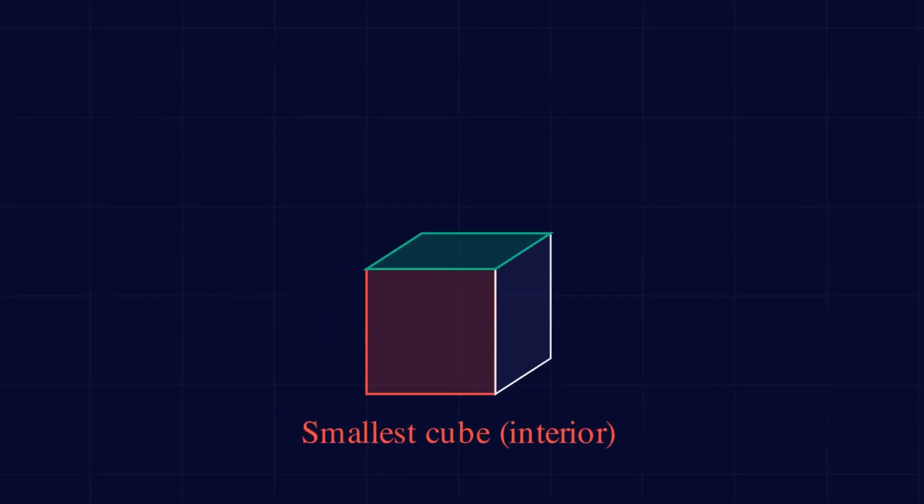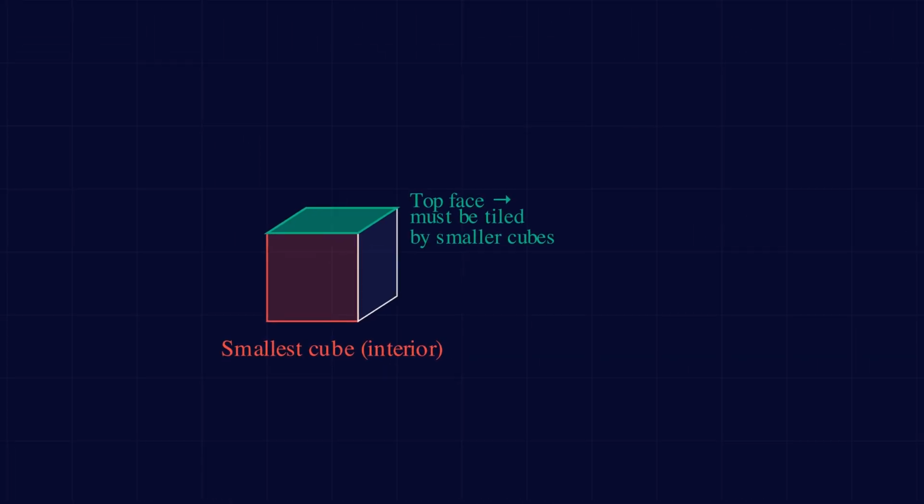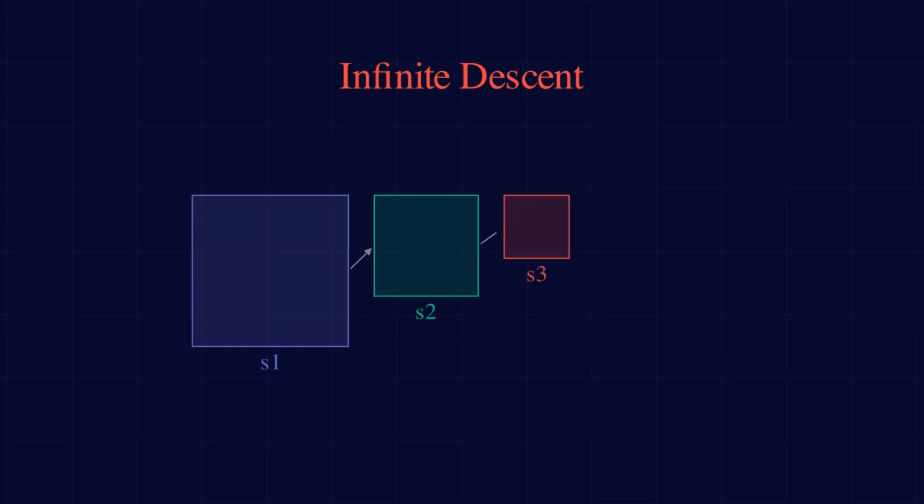Look at the top face of the smallest cube, the one we just identified sitting in the interior. Its top face is a small square, completely surrounded by the walls of taller cubes on all four sides. So the small square on top must itself be tiled by the footprints of even smaller cubes sitting on top of it. In other words, the top face of our smallest cube is a square tiled by even smaller squares, and once again, all with distinct sizes since we assume that globally. But now we are in the same situation again, one level up.